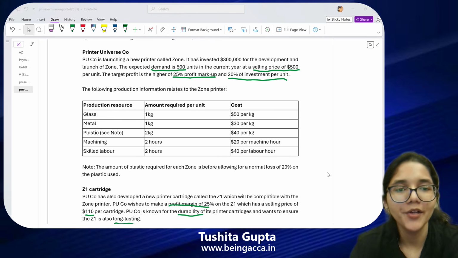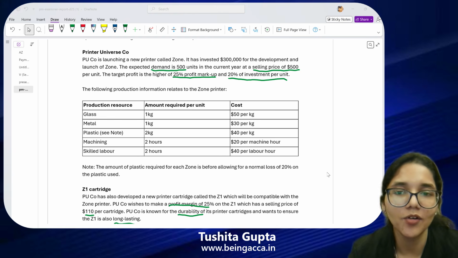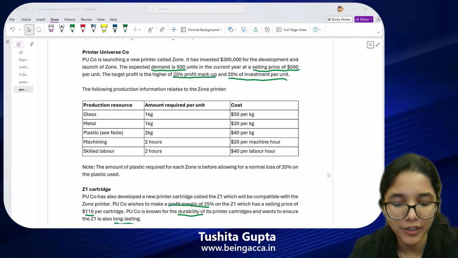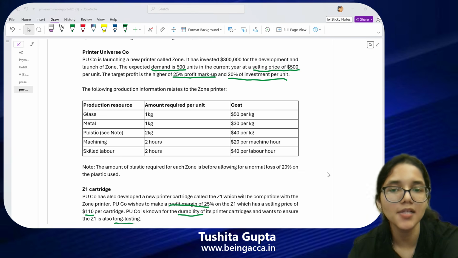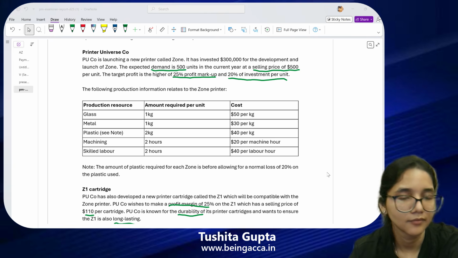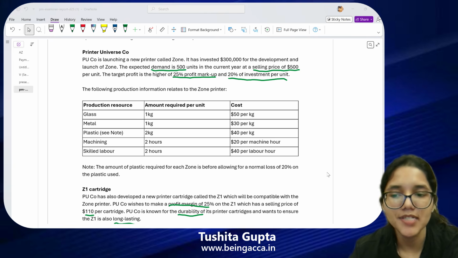What formula do you guys use to calculate your target cost? As per target costing, what exactly do we do to get to know what our target cost is? 30 more seconds, then we discuss this together, guys.